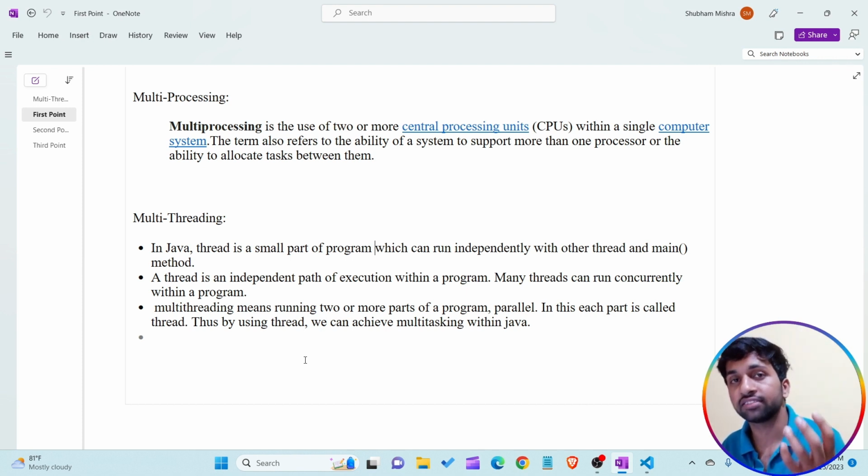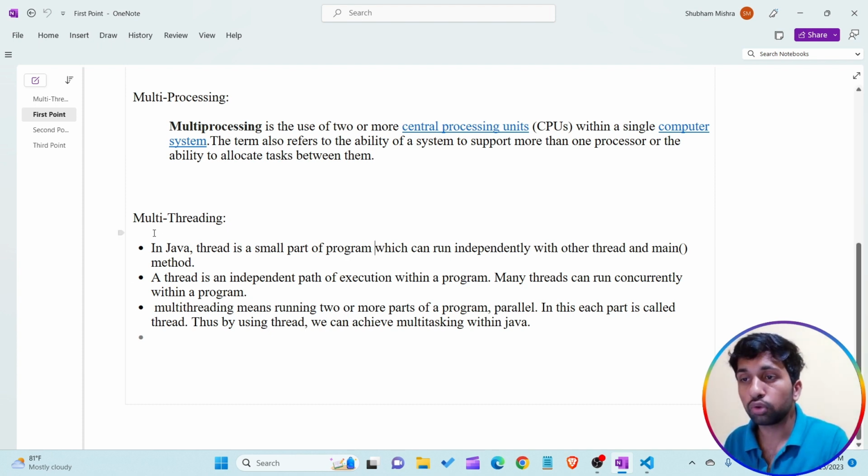Again, I want to take an example. I open my WhatsApp for chatting. In the background, I'm listening to music, and I also want to switch from WhatsApp to Instagram or any other app. So, multiple tasks. In multi-processing, in the whole system I'm using different applications, and those applications execute at the same time.